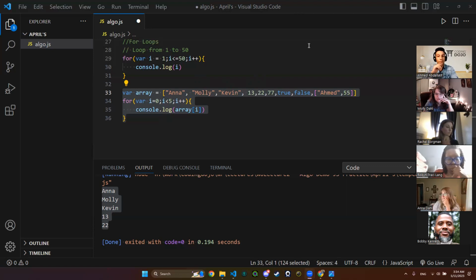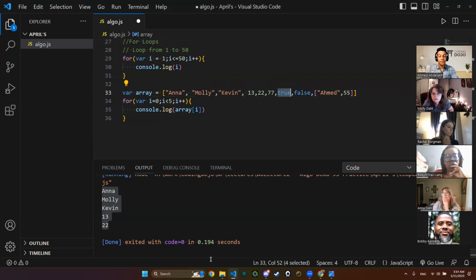So if you wanted to just do just Kevin, or you wanted to get true, would you just put the number where the I is at? How would you get that part in terms of trying to figure it out? Or just do it up to the spot, I guess whatever makes sense.